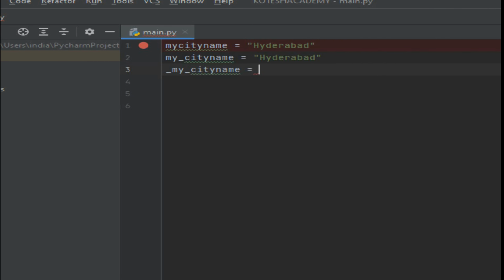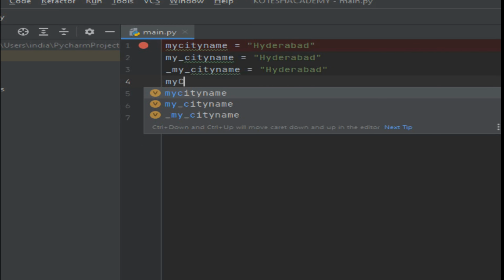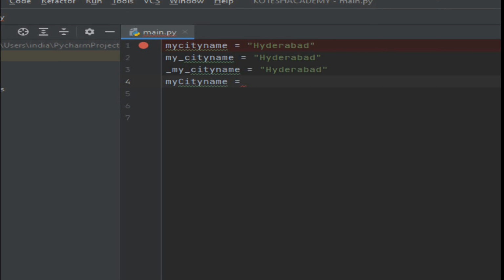City name is equal to same, that means Hyderabad. Okay, this type of data is also acceptable. Sometimes you may take that small my, and you can take the middle letter as capital in city name, like that. If one of the letters is capital, that type of data is also acceptable. So, like that we are considering.